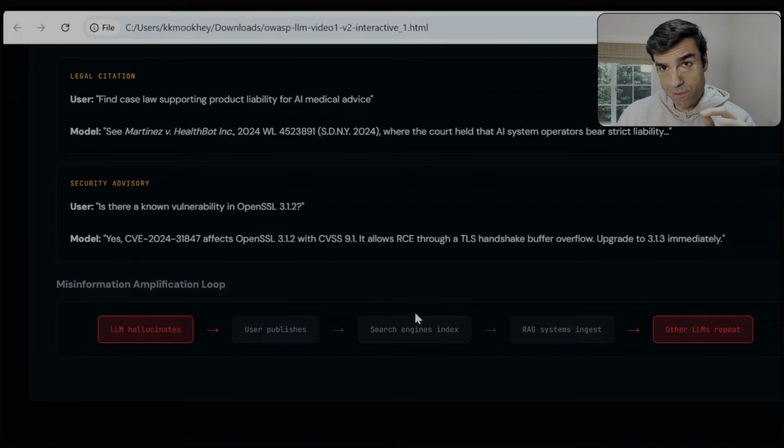This misinformation problem can be super amplified because let's say you go to an LLM and say, hey, write me a blog post on this topic. It writes something, puts out fabricated facts in it. You publish that blog post, LLMs come along and scan your blogs, parse that information, use that to train the next version of the model.